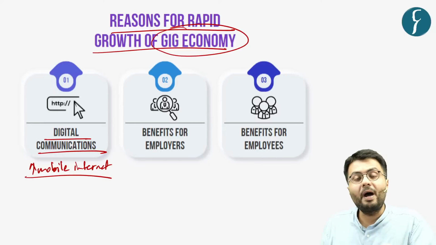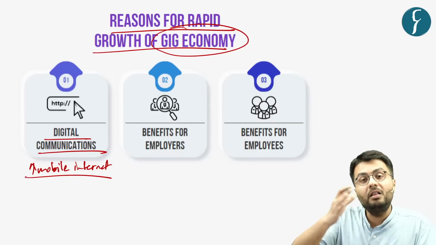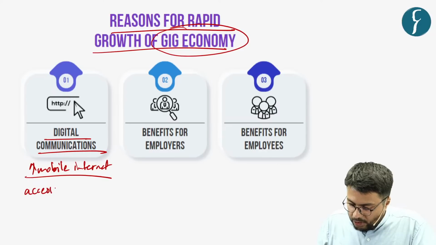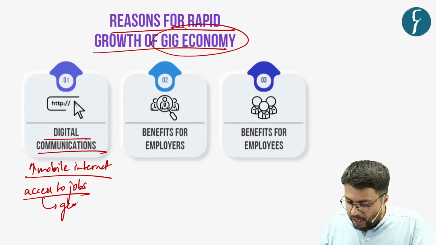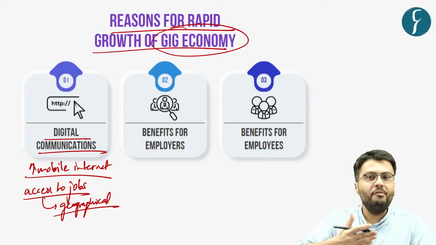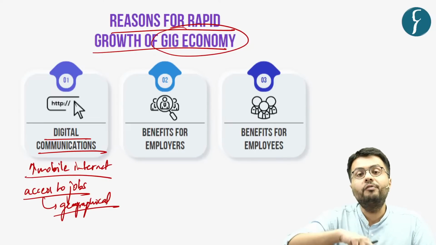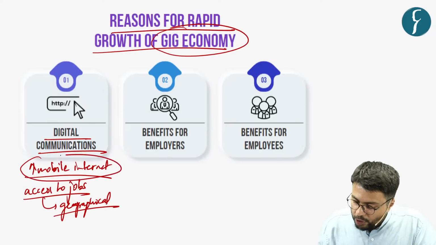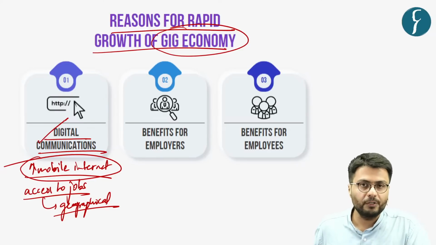This has provided workers the chance to access jobs even in other geographical locations. This means that access to jobs has become independent of geographical location. For example, even if an individual is situated in a city like Delhi, they can work for a technological company located elsewhere through the use of mobile internet, that is, through digital communications.